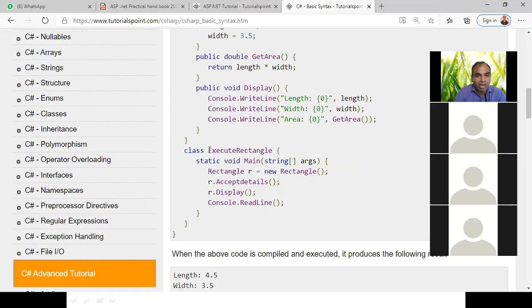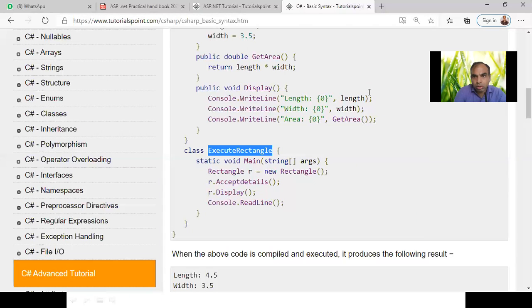This is your file name. Execute rectangle.cs.